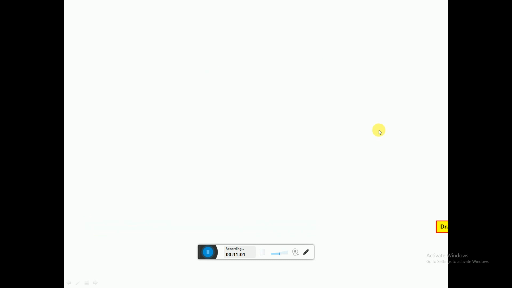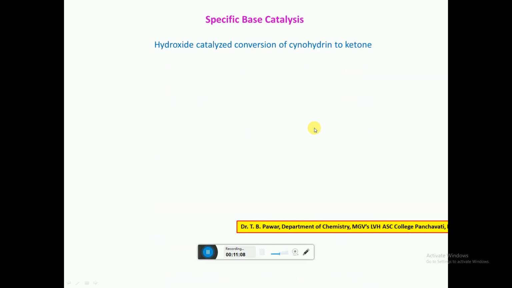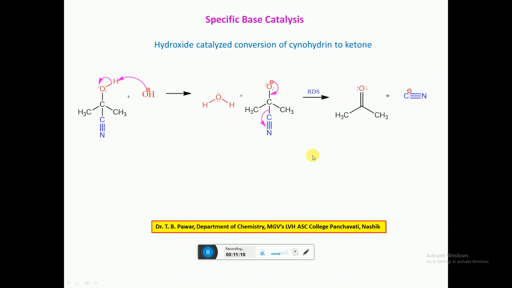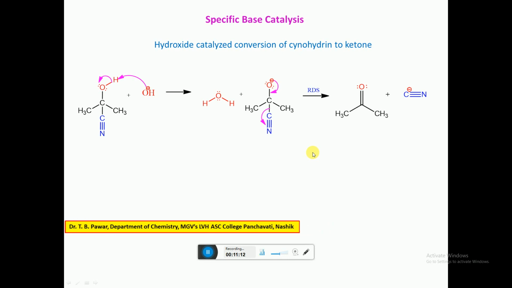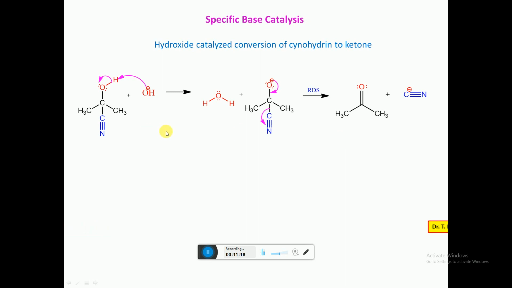Now the next and last part of this chapter, specific base catalysis. Here the example is conversion of cyanohydrin to ketone. Here the reaction is hydroxide catalyzed, base catalyzed.